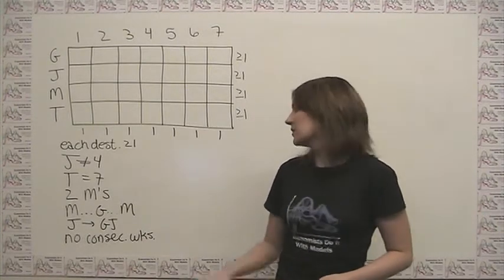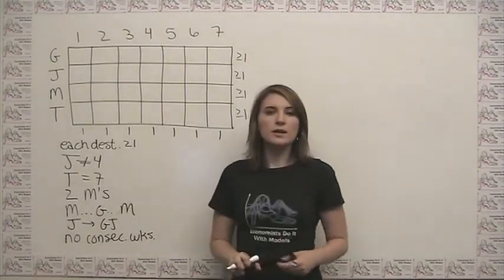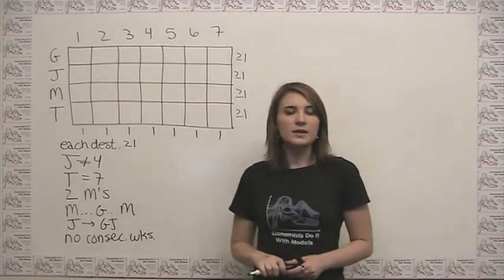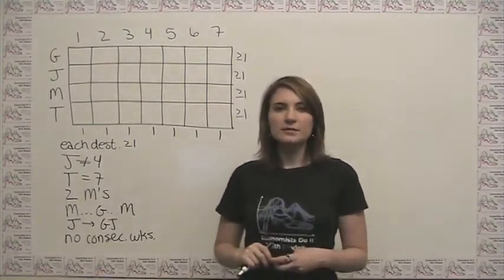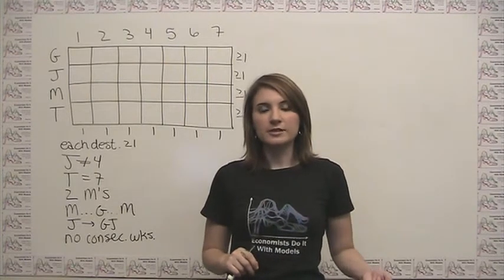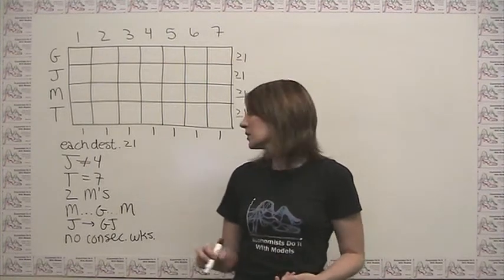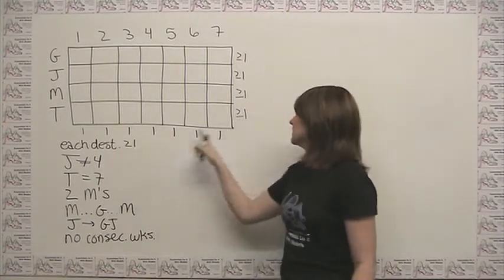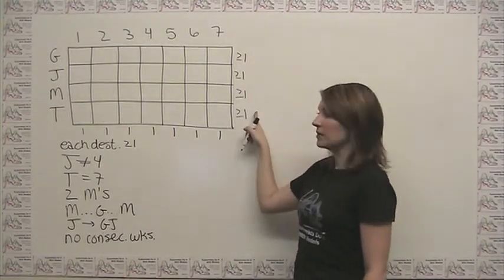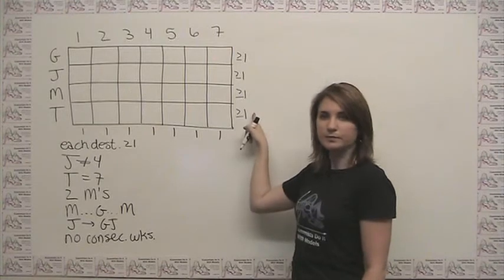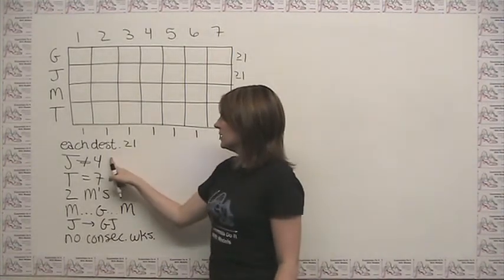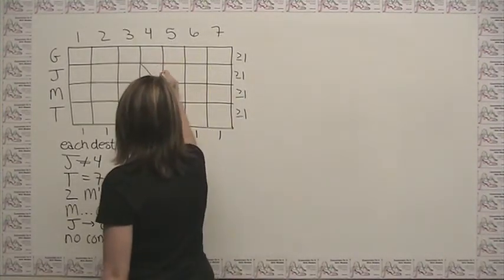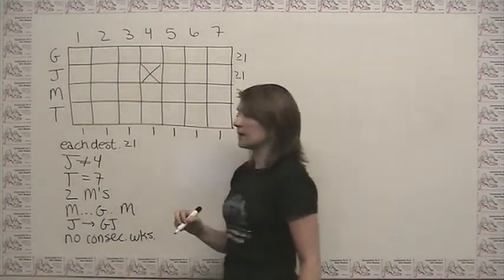Now that we have a complete list of rules at our disposal, we want to come back and think about what we can put in our table to start making deductions, and hopefully make some deductions that will make it faster for us to go through the questions. So here, we already did this one, saying each destination shows up at least once. We already put that here. Here, J does not go in the fourth week. Well, that's easy enough. We can just do something like that.